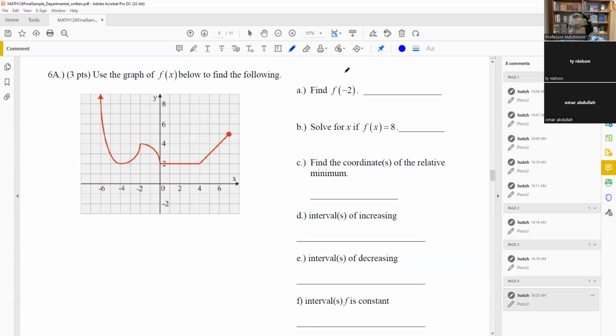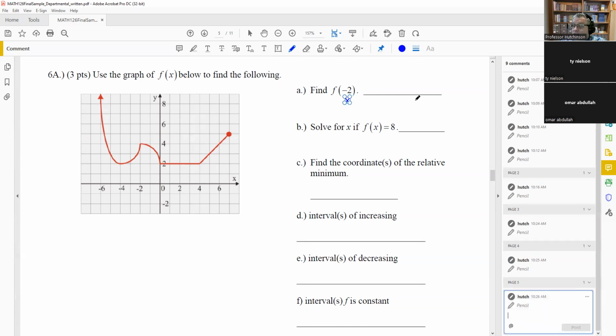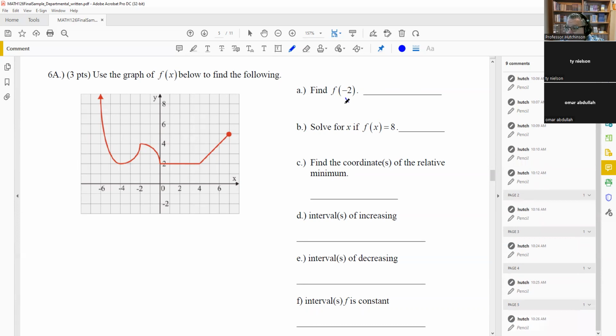This is asking for the y value when the x is -2. This is an x value inside here. So your answer here is going to be a y value. When x is -2, go there and you go on up until you hit the graph. It's going to happen at 4. So right here at x value -2, the y value is 4.